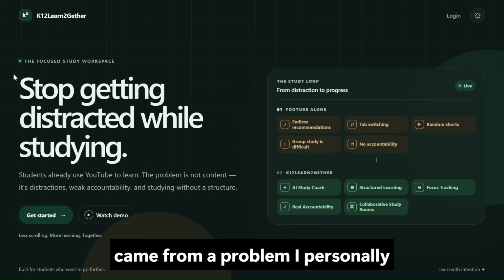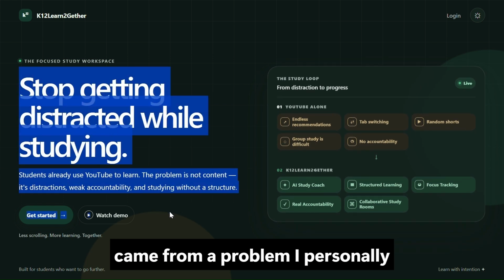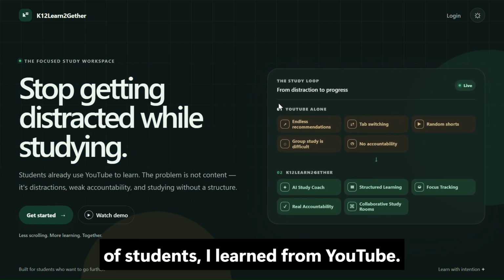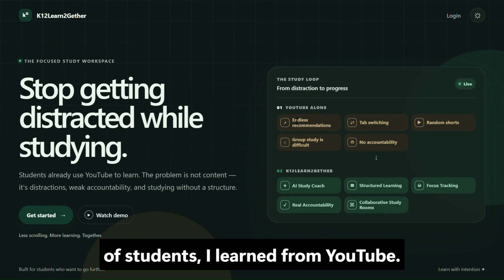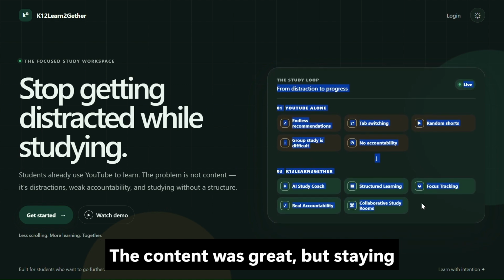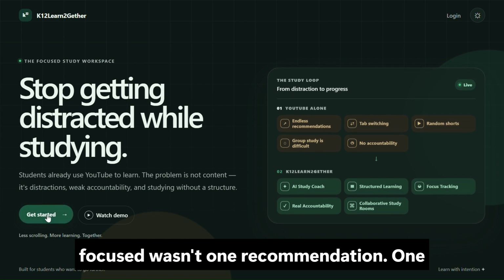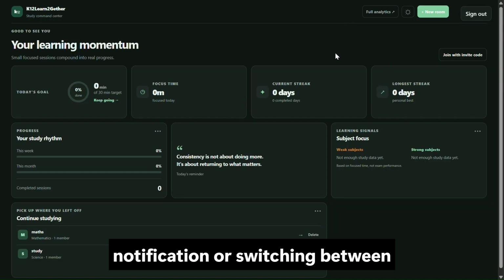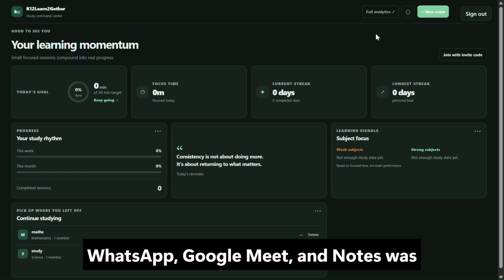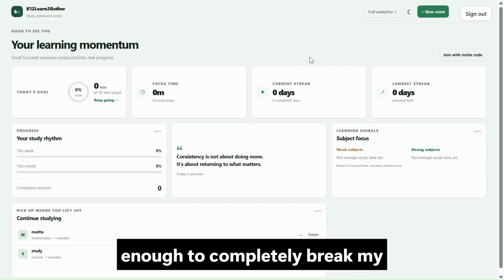This idea came from a problem I personally experienced during school. Like millions of students, I learned from YouTube. The content was great, but staying focused wasn't. One recommendation, one notification, or switching between WhatsApp, Google Meet, and Notes was enough to completely break my concentration.